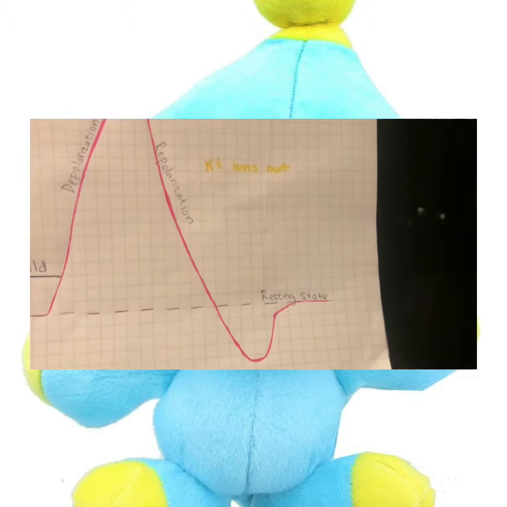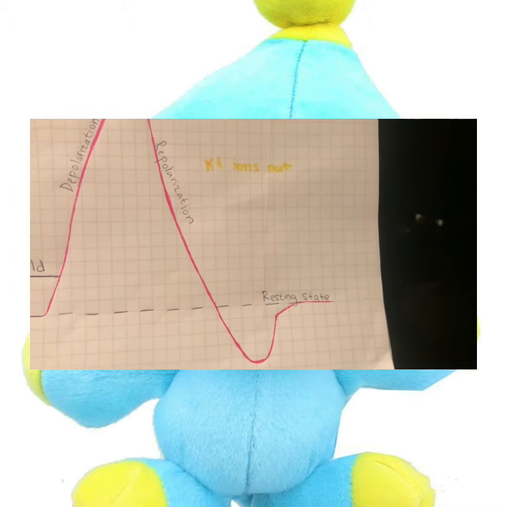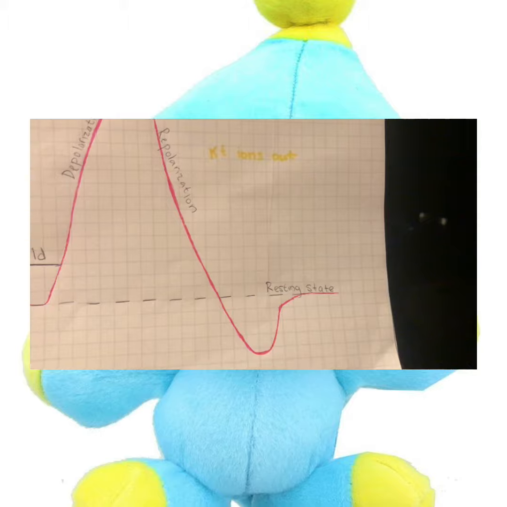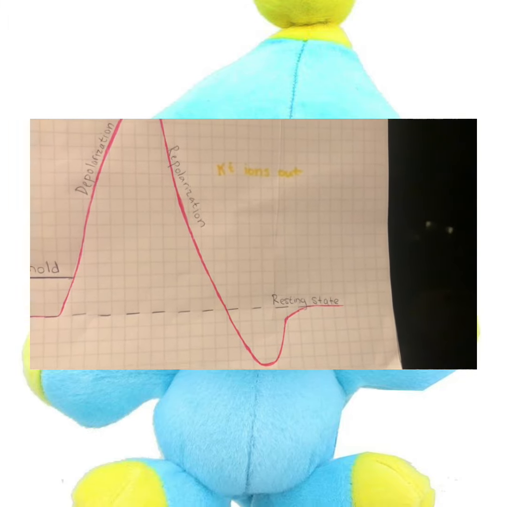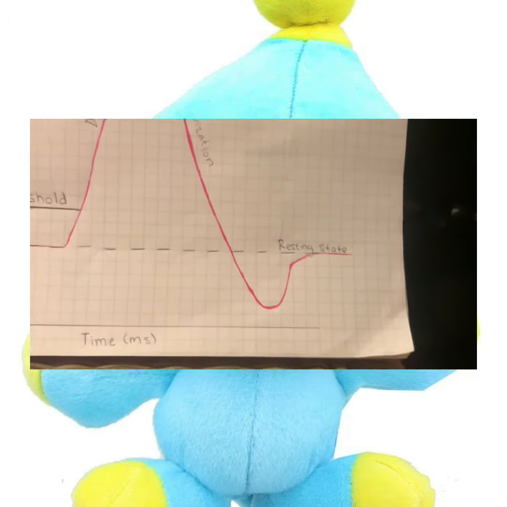fired once again. The action potential travels down the neuron and allows a release of neurotransmitters at the axon terminals to pass the signal to the next neuron.